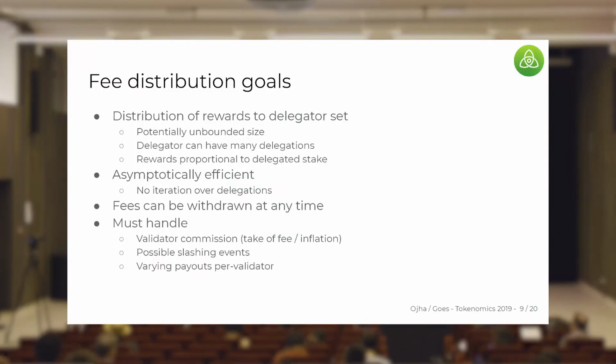So we want to minimize the amount. If we just rewarded proposers, it's likely that those incentives would be large enough in practice to cause attacks. So we want to minimize, and ideally configurably minimize, the amount of rewards that goes to the proposer while still ensuring that all of the validators take all the actions we want them to in consensus. So this is the set of design ideas behind our fee distribution algorithm.